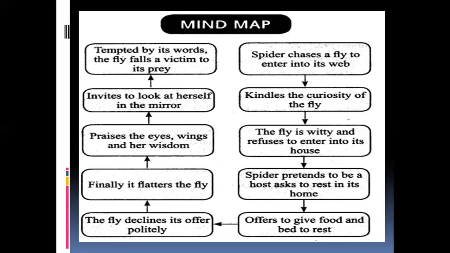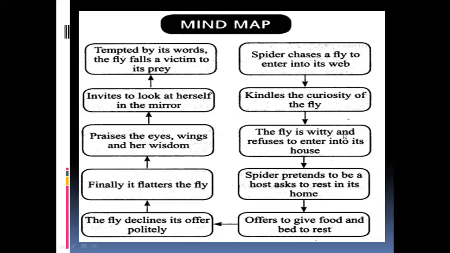Now let's see the mind map. See, the spider chases a fly to enter into its web. It kindles the curiosity of the fly by saying all those things, isn't it? The parlor is there, a mirror is there, everything.